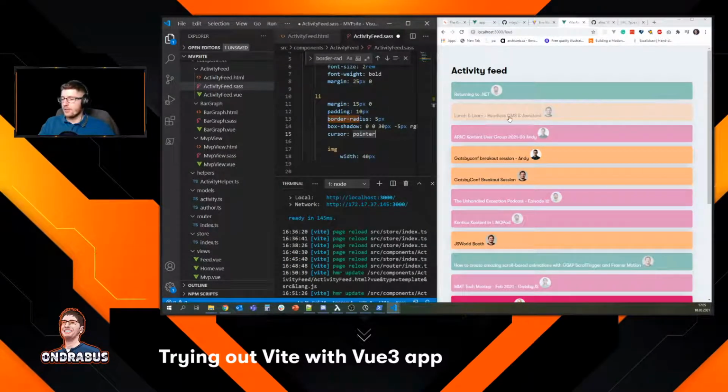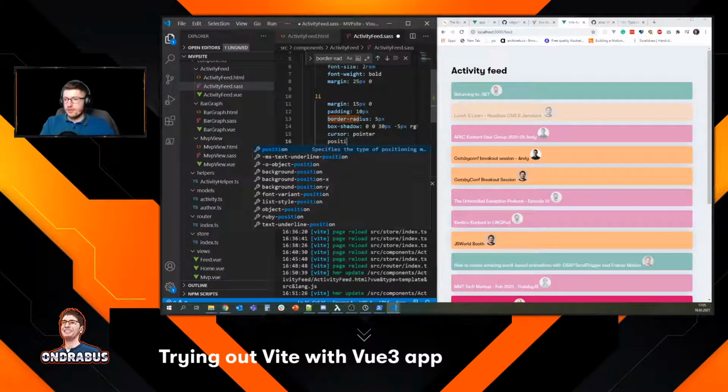So one possibility is to make it behave like flex. Other possibility is to position this absolutely on the right side. I don't know, which one do you prefer? I would probably go with the absolute positioning, because right now, if the activity title is gonna be too long, we will still get the avatar here if we position it as the element on top. We will still get that there. So I would probably go for that one.